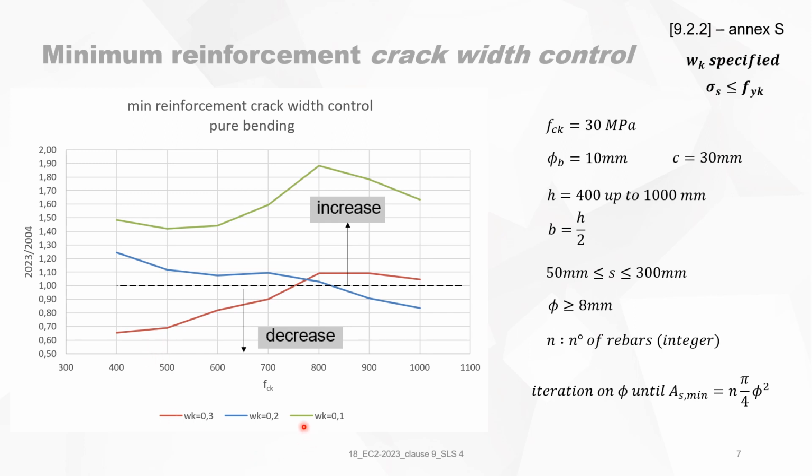On the other hand, once you reach 0.1 millimeter as a crack width limitation, then you have an increase in reinforcement from 1.5 to 1.8, which is a huge increase. Why is this? Well, this is because of the sigma S limit, that there is a 25% decrease. The blue and the red line, we will investigate it further. We will give an explanation for that later.